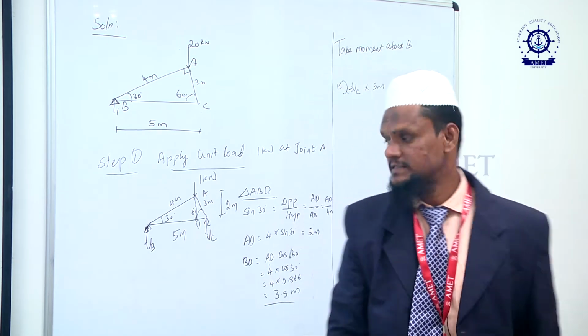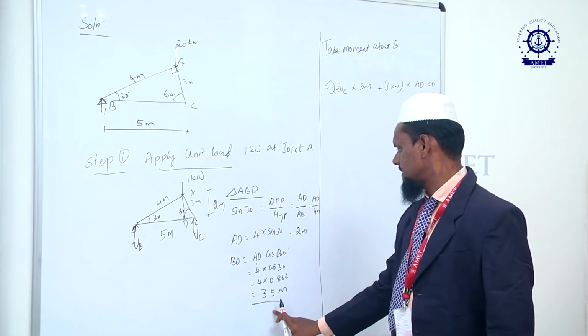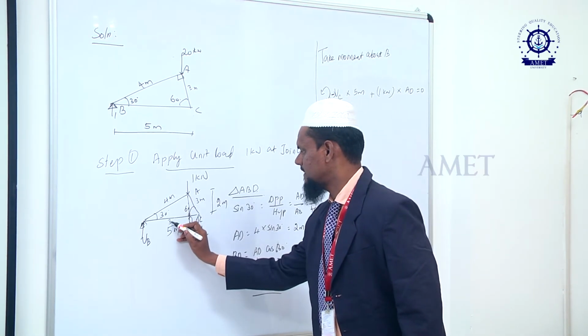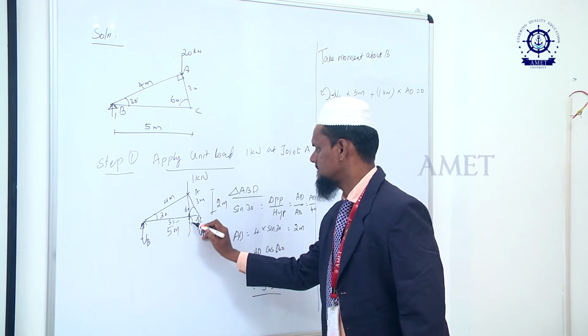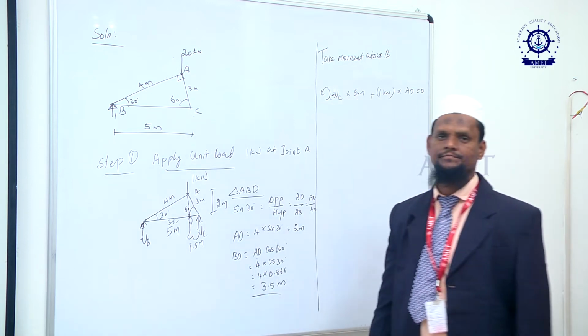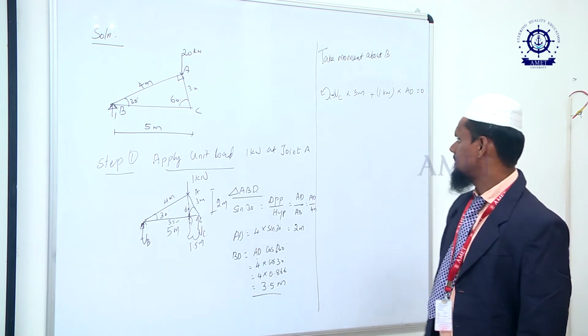Clear? So, it is nothing but BD 3.5 meter, AD is equal to 2 meter. So, it is up to 3.5. So, the remaining distance may be 1.5 meter. Now, let us use the equation we know.